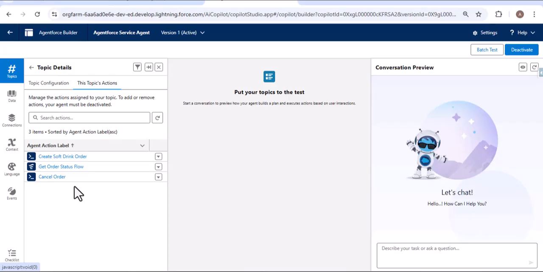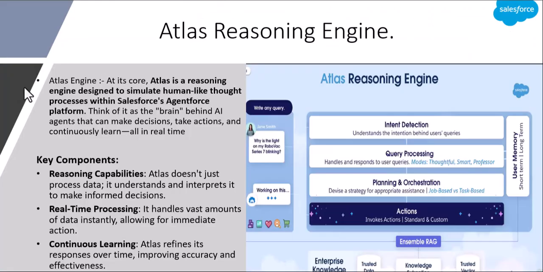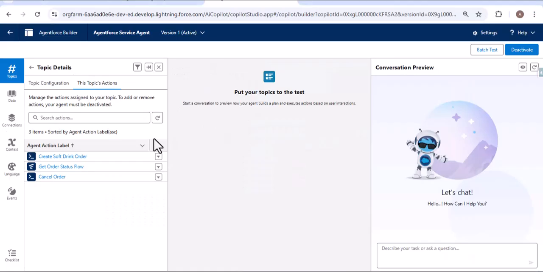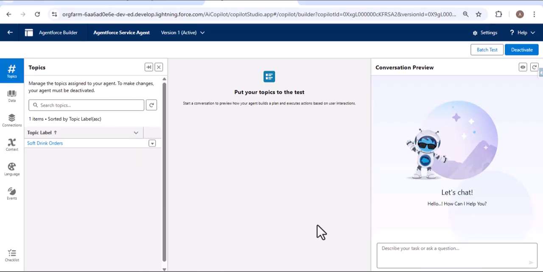Now, let me navigate to the PPT. Here you can see, because of the Atlas reasoning engine, the AI agent can make decisions, take action and continuously learn. That means after giving any prompt to this agent, which action it needs to perform is decided by the Atlas reasoning engine. Because of that, the AI can know which action to perform according to the query the user has provided. So let me navigate back.